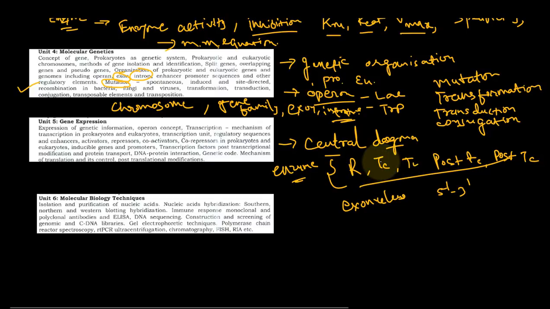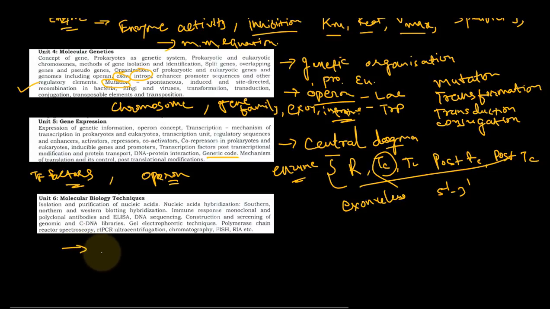Then for transcription, you must understand the transcription factors, the sequence of transcription factors given in the Lehninger book. You must go through it once. Then formation of protein on the ribosome, the translation process, and the genetic code are also most important. The transcription, translation, modification, and operon concept are also most important for gene expression studies.